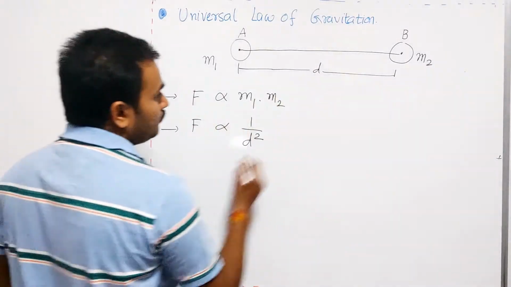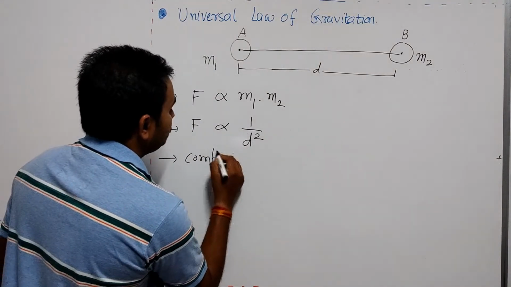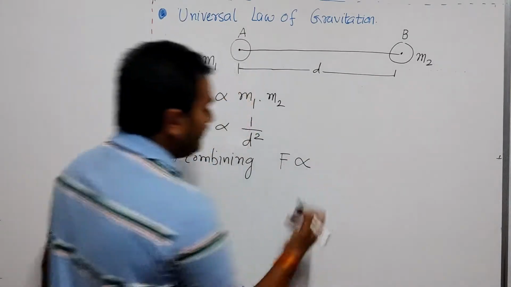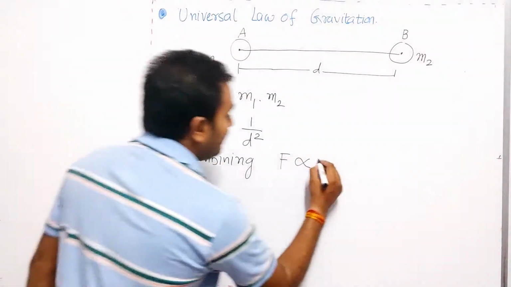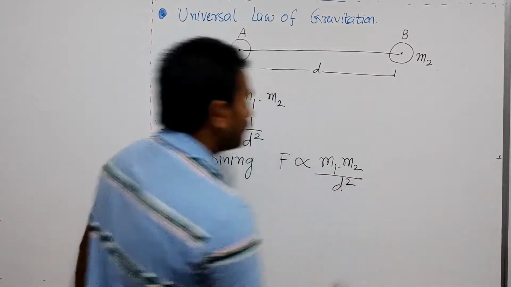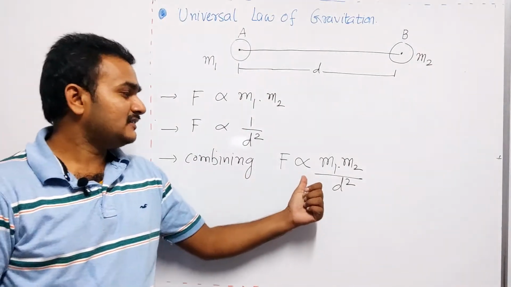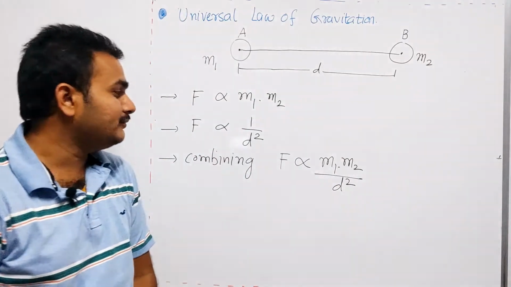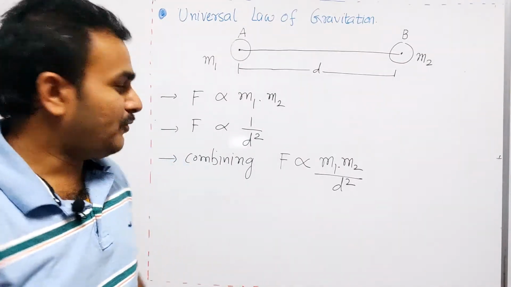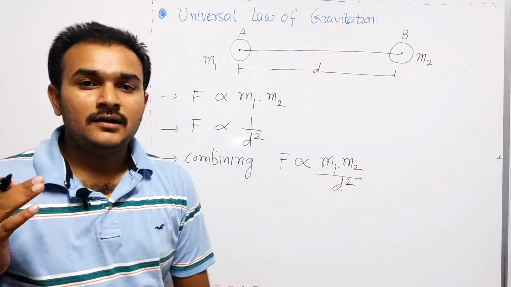Now combining these two equations, we can say that the gravitational force is directly proportional to m1 into m2 divided by d square. So when you combine these two equations, you get F proportional to m1 m2 by d square. Now, to remove this proportionality mathematically, we have to put in one constant.